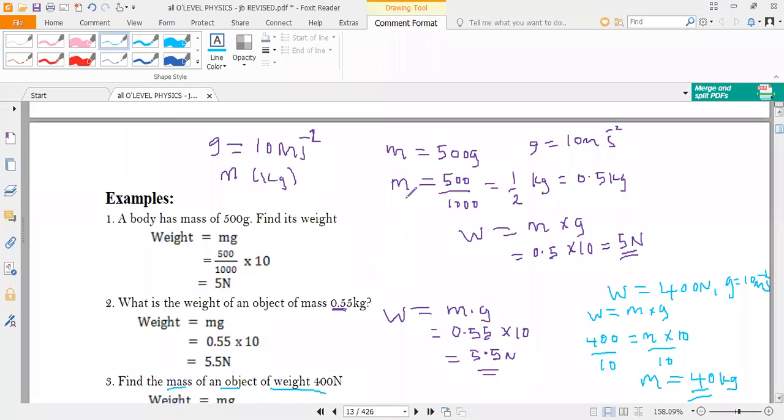So basically that is how we deal with questions which have to do with calculation of weight, or when you're given the weight and they want you to find the mass. That is how we basically deal with such questions.